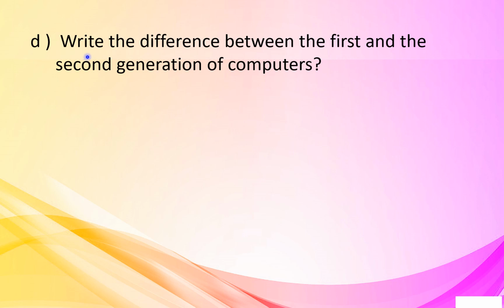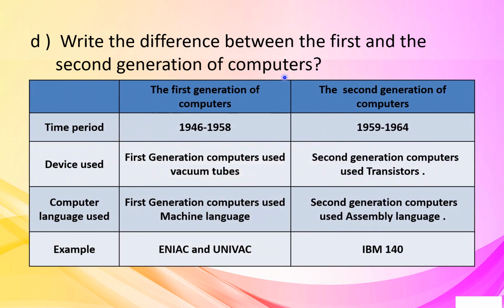D. Write the difference between the first and the second generation of computers. In terms of time period, the first generation computers were developed between 1946 to 1958, whereas second generation from 1959 to 1964.